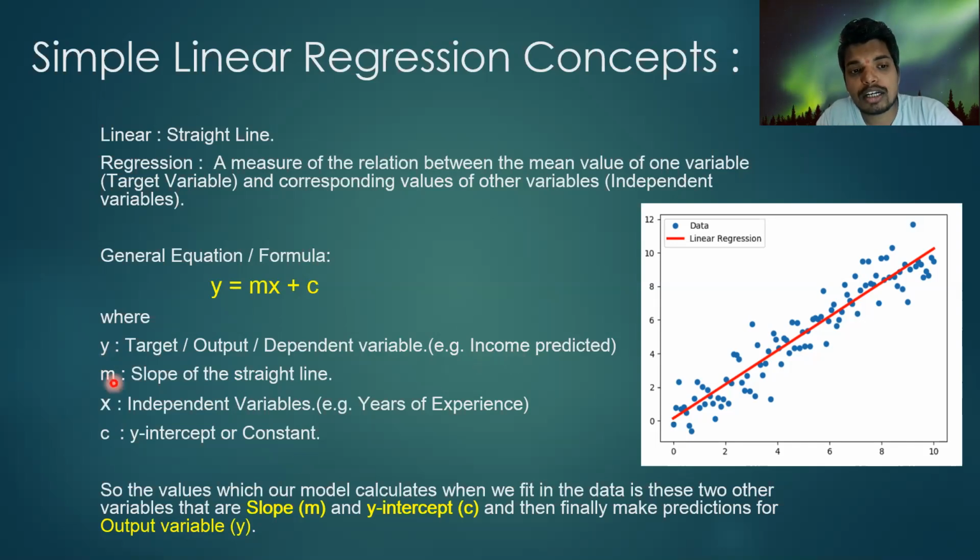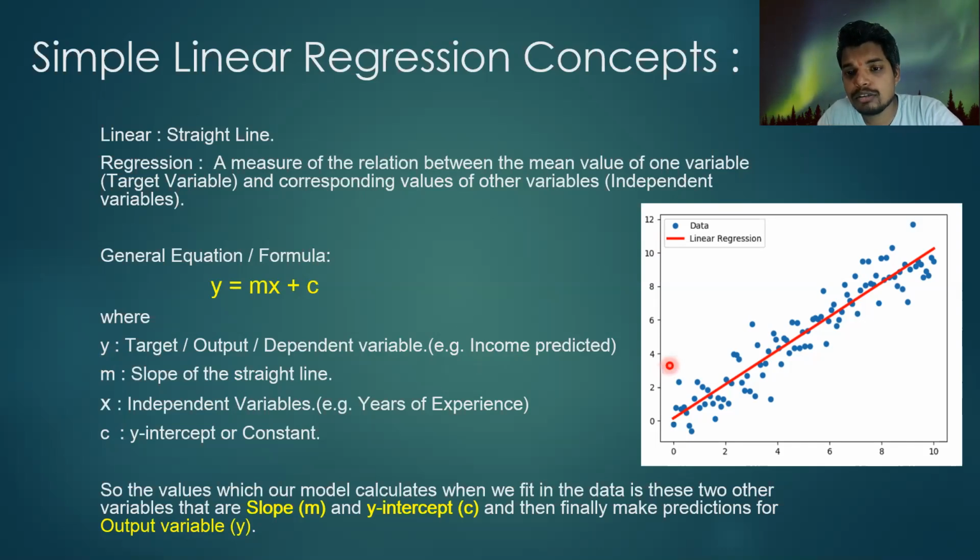Now, what are m and c? First of all, m defines the slope. Now what is the slope? Slope is also called the inclination with the x-axis. I have shown the diagram over here, this is the diagram of a linear regression, the simple linear regression.